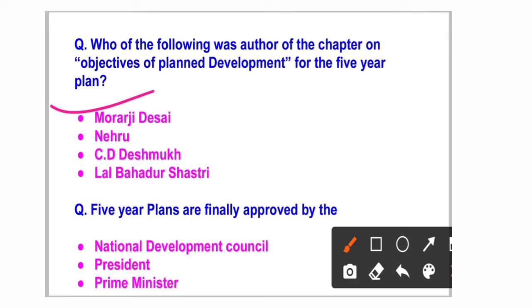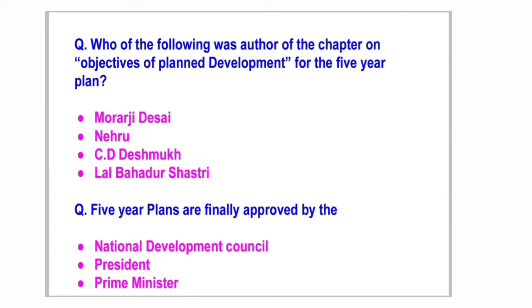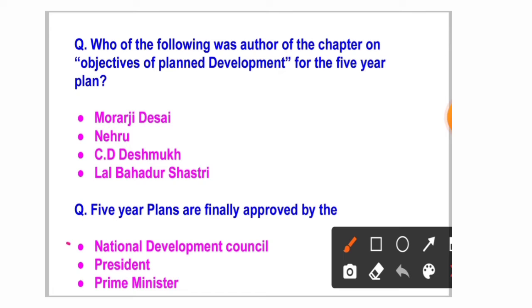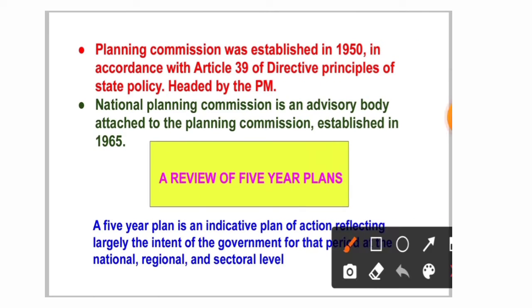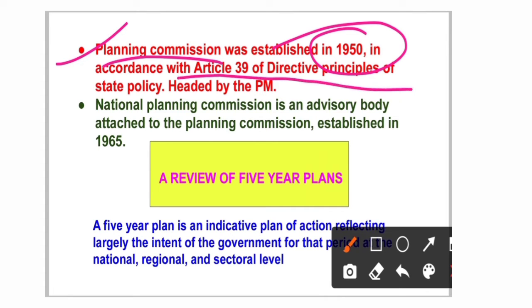Remember this. Then, the five-year plans are finally approved by whom: the NDC, that is the National Development Council, the President, or the Prime Minister? The answer is the National Development Council. Let us know something more about the Planning Commission. It was established in 1950 in accordance with Article 39, where the importance of the Directive Principles of State Policy comes in. The Planning Commission is headed by the Prime Minister of India.